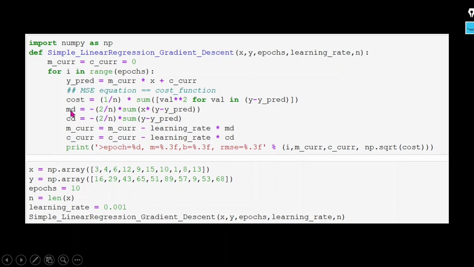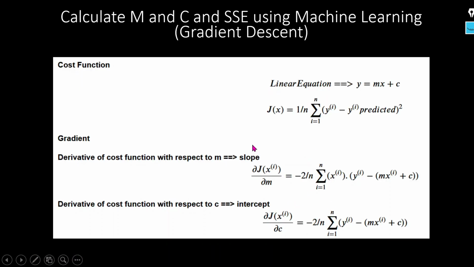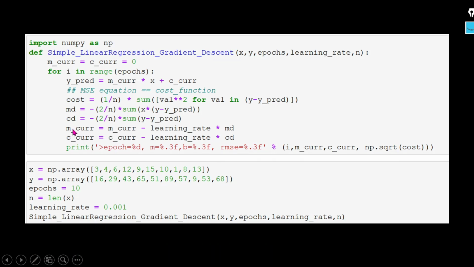So that we can iterate different values. Here I am calculating derivative of the m, derivative of the c, same formula. I am applying this particular formula here. Then I am just doing the current value minus learning rate multiply by, it means this is the new value. How we can calculate the new m? It means old value minus learning rate multiply by the derivative of the m. So this way we can calculate the different m and c value, and by that particular value we can calculate the SSE.